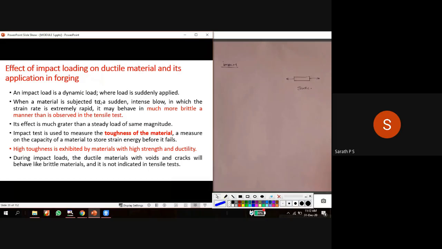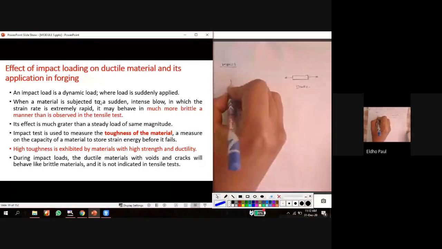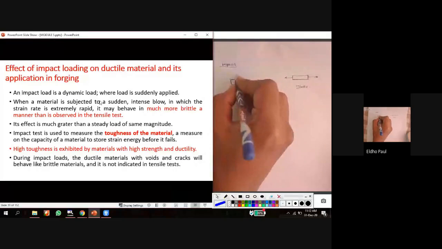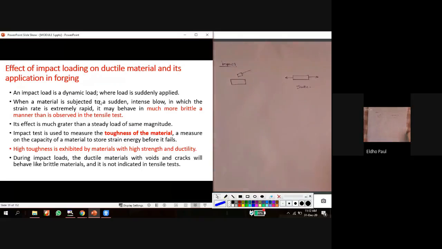Forging. Yes, during forging, during hammering, this is my workpiece and I am applying a hammer load. That is an impact load. Suddenly we are applying a load.